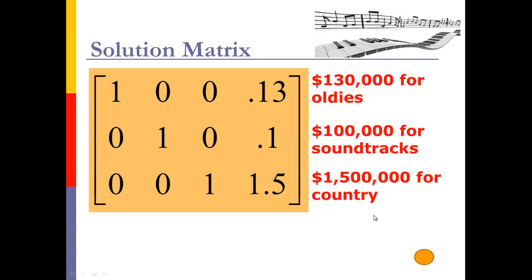So there's an example where I didn't make a chart this time is because the information that was given to me was relationships. It was comparing the different variables. It was comparing oldies versus soundtracks, country versus soundtracks, all those kind of things. So in comparisons, I have a difficult time or a challenge to make them into a nice chart. So I just kind of take each comparison individually and make my formulas. And then remember, I take a transition. I first keep on using the words to find the relationship, and then I translate it into an equation with the variables. So please take your time with this, do those transitions, and hopefully it'll be a little bit easier for you. Thanks and have a good day.